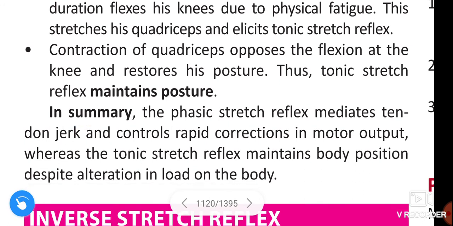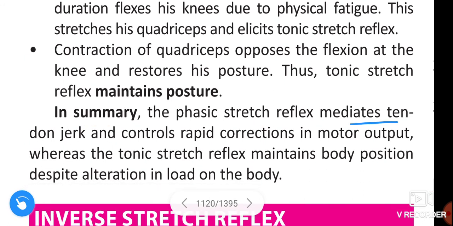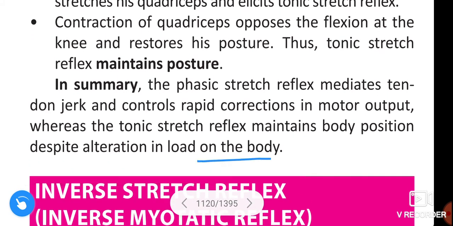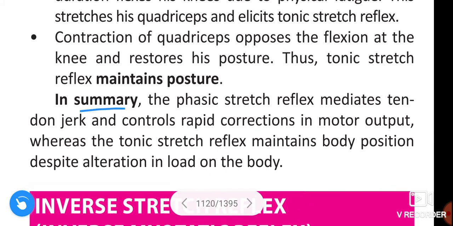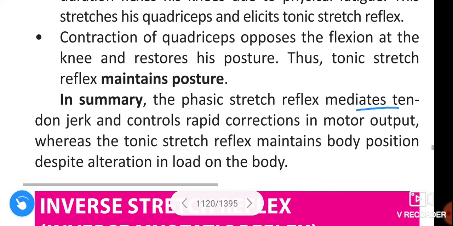In summary, the phasic stretch reflex mediates tendon jerk and controls rapid corrections in motor output, whereas tonic stretch reflex maintains body position despite alteration in load on the body.